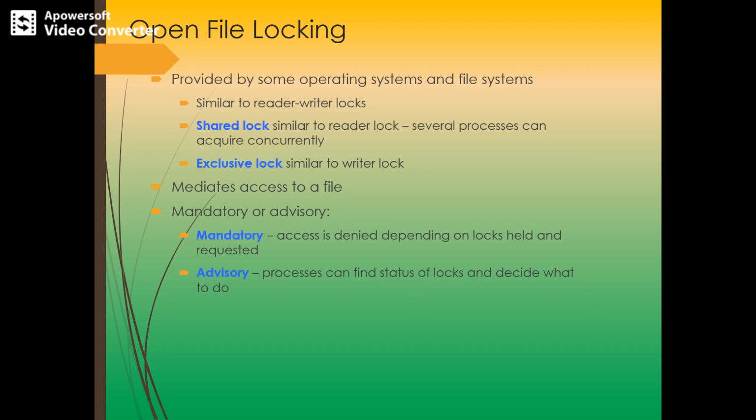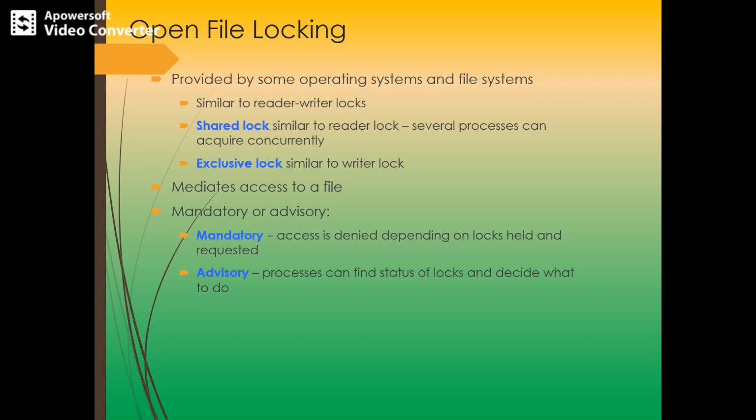So these are some of the locking mechanisms provided by the operating system. This is similar to reader and writer locks. We have shared lock and exclusive lock. When a shared lock is acquired, which is similar to a reader lock, several processes can access the same data. The shared data can be accessed by several processes concurrently. Whereas if several writers are writing to update the same information, an exclusive lock is enforced.